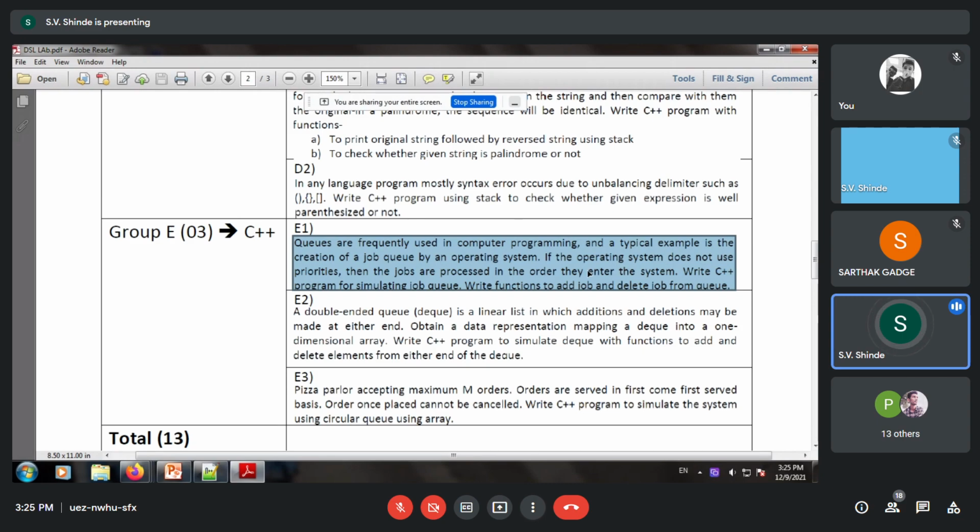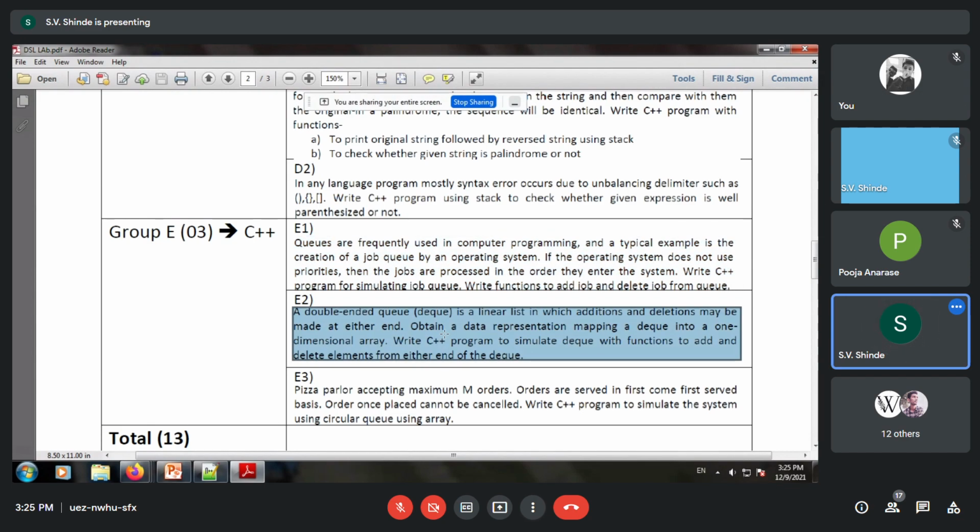Write a C++ program to simulate a job queue with functions to add a job and delete a job. That is adding contents to the queue and removing contents from the queue. So this is just creating a queue, and it can be of type priority queue if you wish to assign a priority. That priority queue is optional.